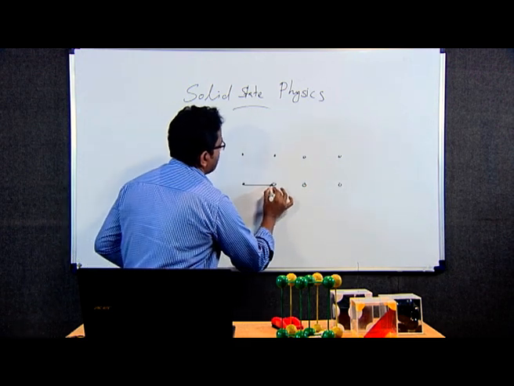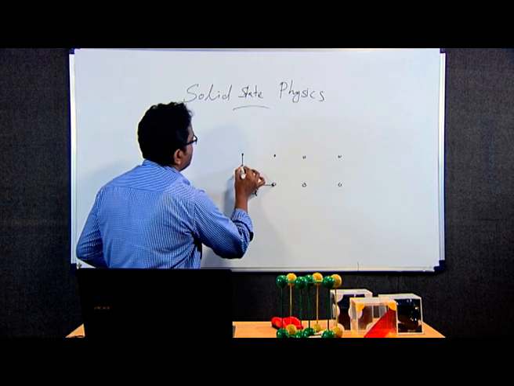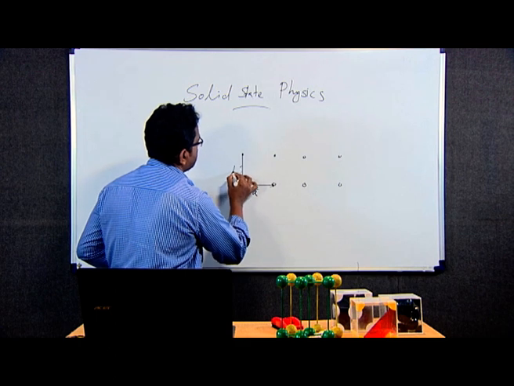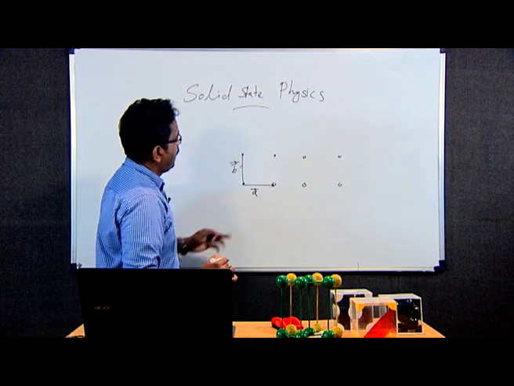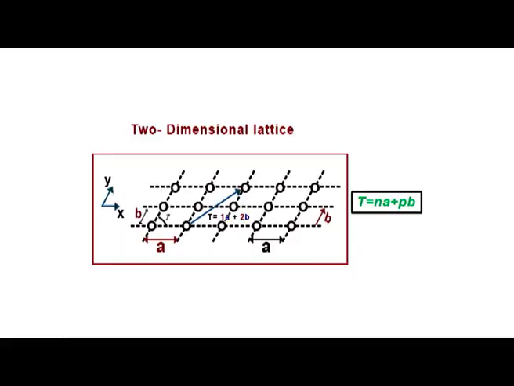This we take as A, and this we can take as B. There are two non-collinear basis vectors A and B.